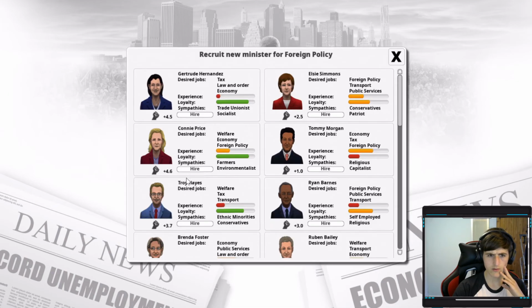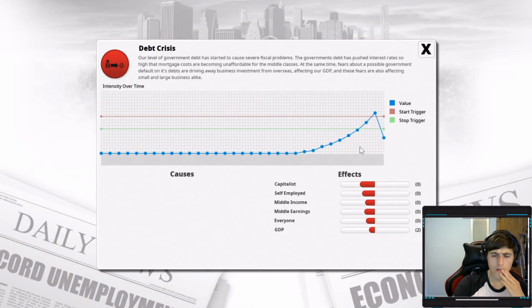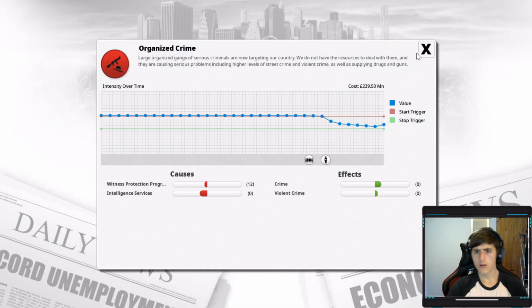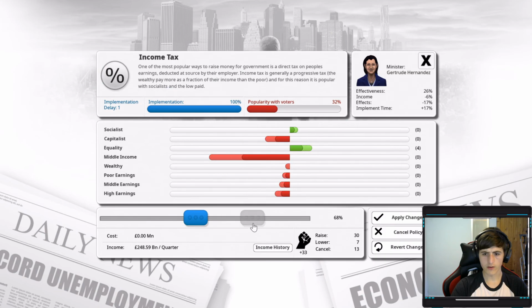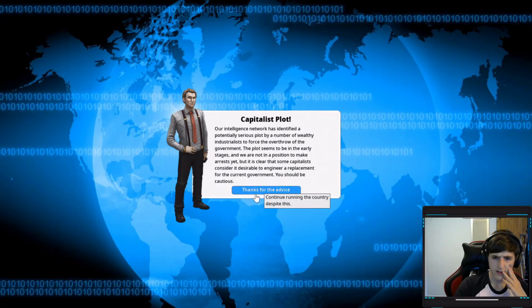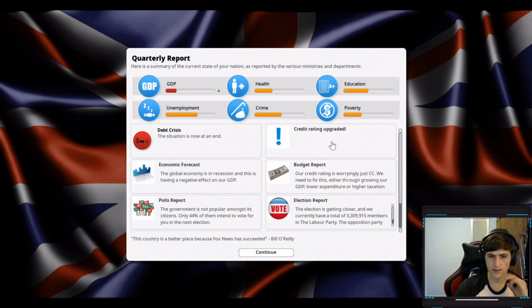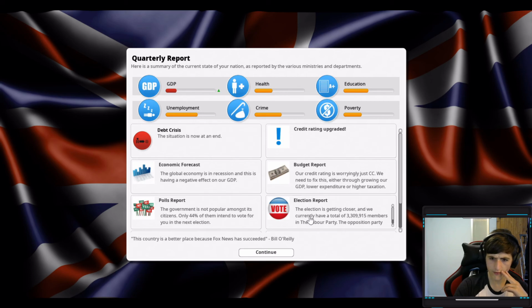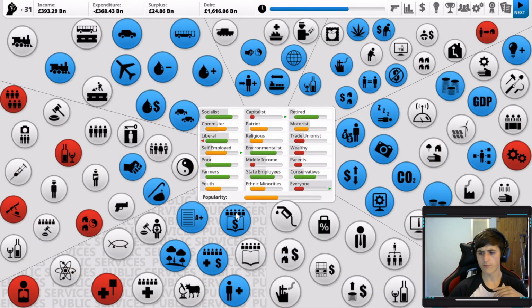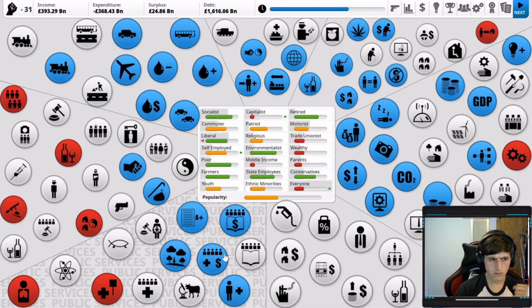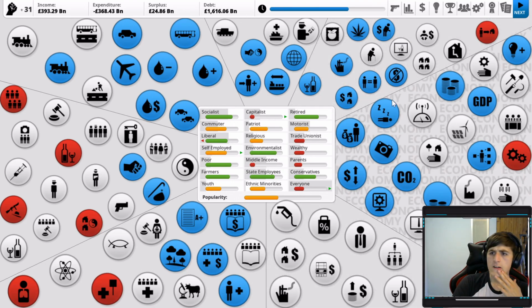Screw it, let's reshuffle the cabinet. Oh, come on. People have gone back to alcohol abuse in their droves. Oh, fantastic. We have to start increasing income tax to a pretty ridiculous level. And there's a capitalist plot. Now, that is something very unsurprising. Our credit rating is now no longer fully Greece. It's just partly Greece. We're finally in a surplus. We're finally making some money. Where can we go from here? Let's have a think.